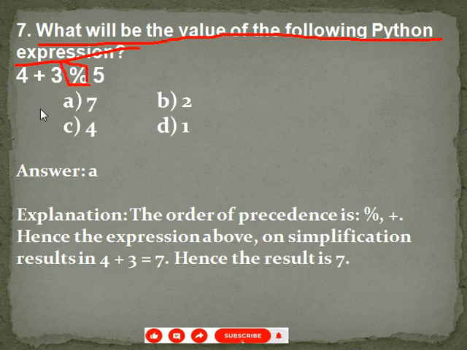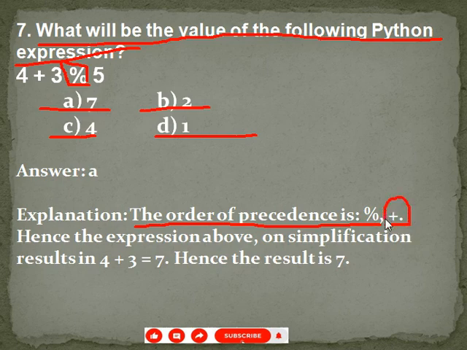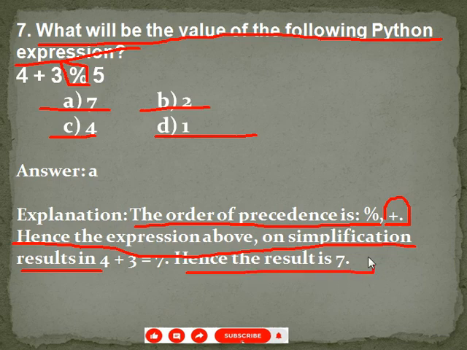Given options are option A 7, option B 2, option C 4, option D 1. So see here, the order of precedence is modulo operator then plus. So hence the expression on simplification results in 4 + 3 equals 7. Hence the result is 7. Your correct answer is option A 7.